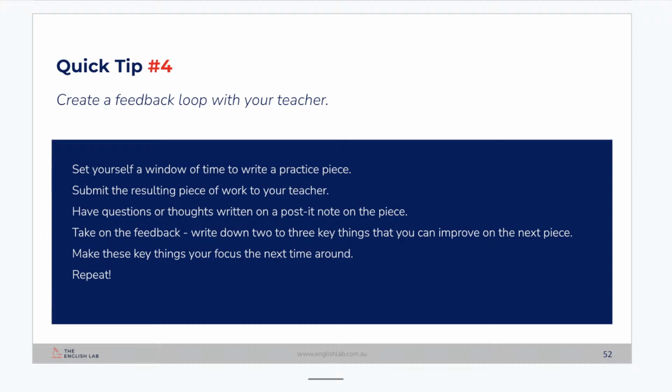In saying that as well, the sort of feedback that you want is the feedback that's going to help you take another baby step, all right, and another small step and another step and another step. So that means don't ask for, oh, I want you to tell me every spelling mistake and every incorrect sentence and everything like that. Give me 2 things that I need to work on the next time I do this type of piece. Take that post-it note home. Think to yourself, right, there's my goals for my next piece. Go and do the next piece. That's why we call it a loop, because we come back around and we repeat that all over again. That's where you need to be with this.